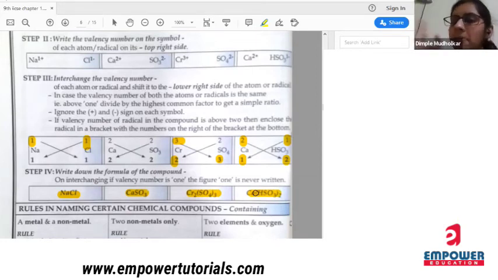First, remember, positive radical on left hand side, negative radical on right hand side. Valency should be written on the top of that element. Third step, you have to exchange the valencies. Sign consider करायचं नाही. Whether it is positive, it is negative, don't consider the sign. And at last, you have to write the formula by जिथे की valencies exchange झाले. कळलं इथपर्यंत?